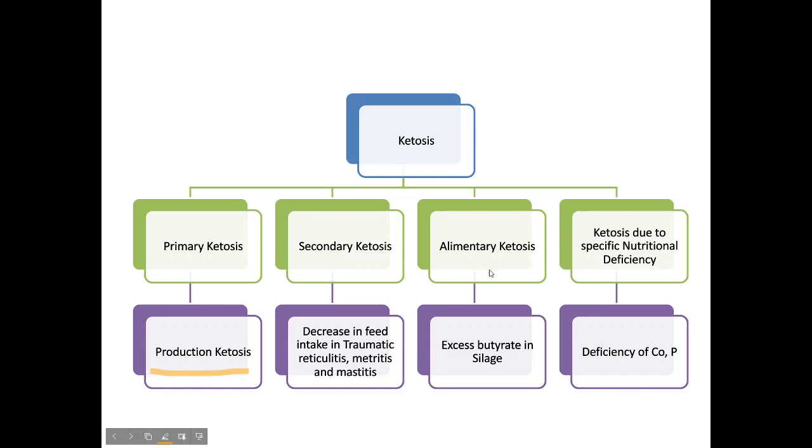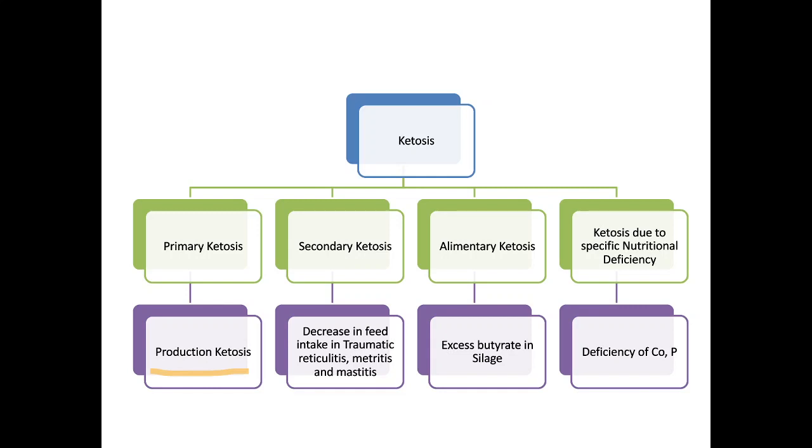There can be alimentary ketosis. This alimentary ketosis means you are feeding excess butyrate in the silage. If you are feeding succulent silage, which is usually very high in butyrate, continuously, then the butyrate causes the formation of ketone bodies. So this is alimentary ketosis.